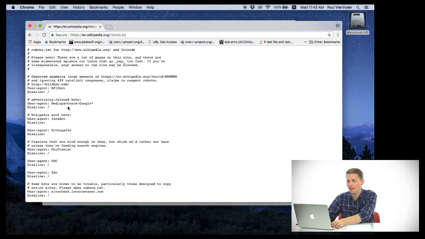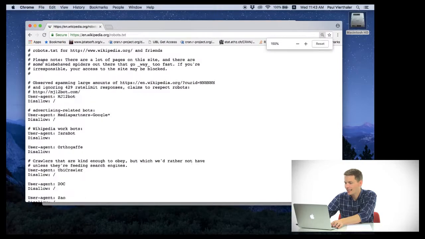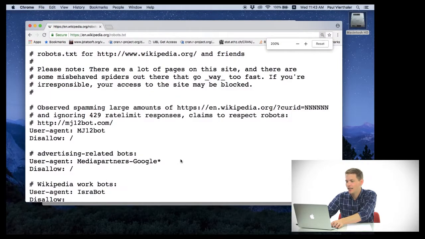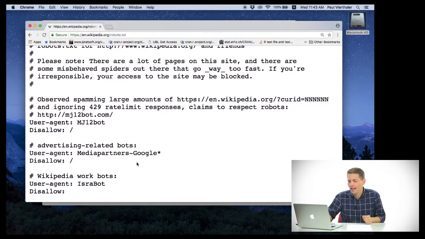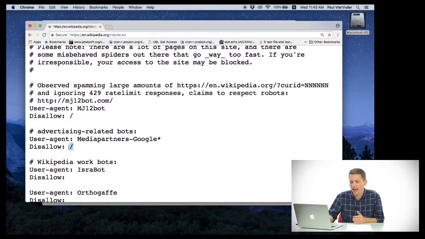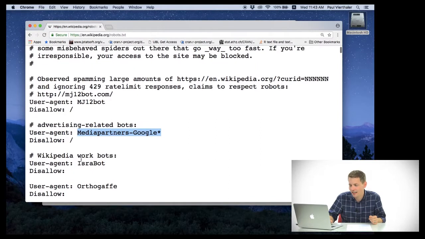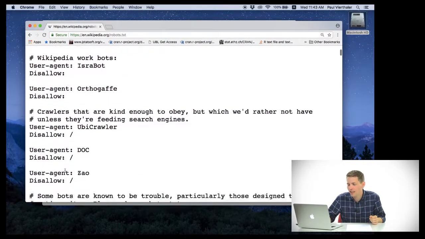This is Wikipedia's robots.txt file. And essentially what it is is a description of what Wikipedia thinks robots should be allowed to do on its website. And if you're writing a web scraper, you are in fact a robot. Now, anytime it says Disallow: /, that means it doesn't want this particular user agent, Mediapartners-Google, to do anything on its root directory. And that's basically everything. If it's Disallow empty, it means that the bot is allowed to go everywhere on the website. So there's a lot of useful information here.